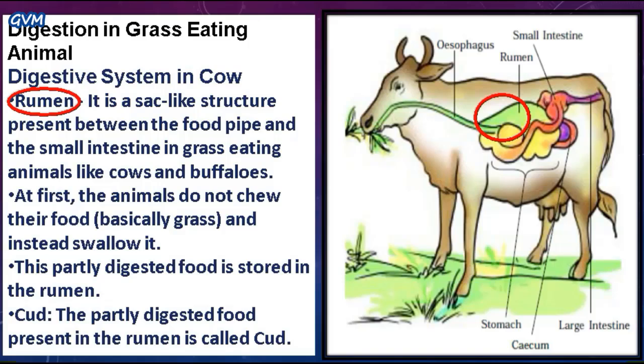Now the next term related to the digestion process in animals is cud. Students, what is cud? The partly digested or partly chewed food present in the rumen of the grass-eating animals is known as cud.